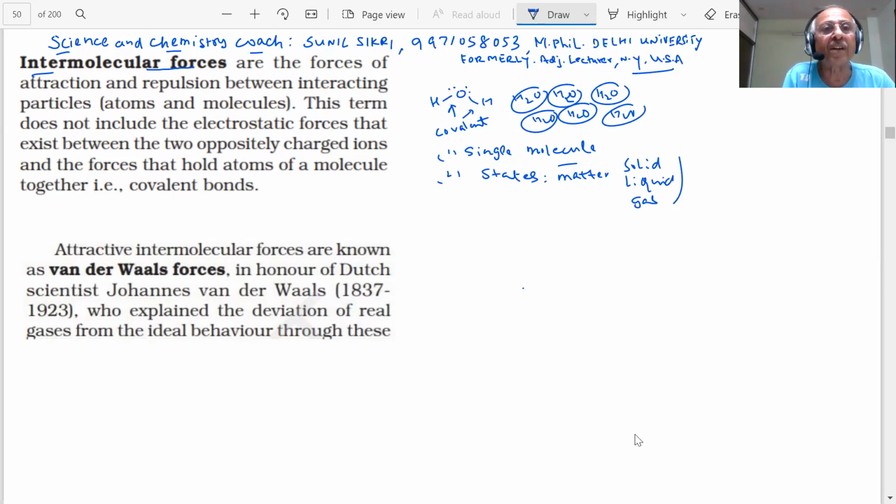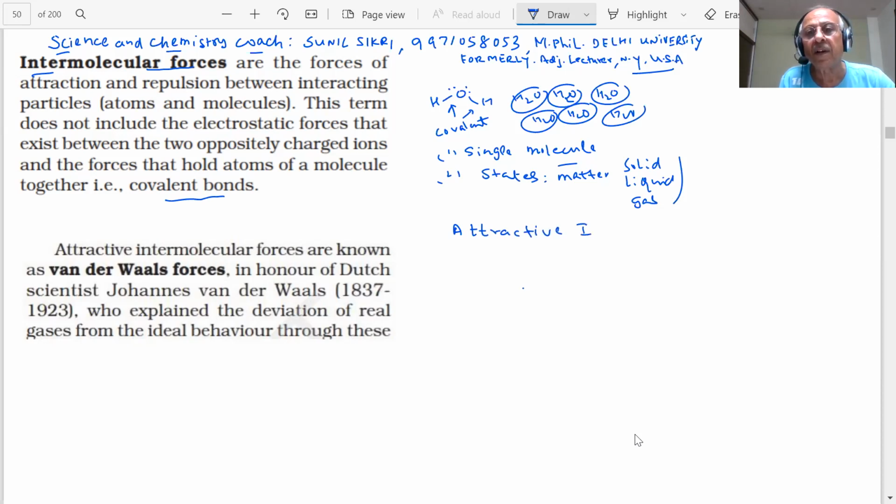So when we are talking of intermolecular forces, that means we are talking about the forces which act between these molecules. I am not talking of the forces which hold particles together within one molecule, like covalent bonds. So this term does not include electrostatic forces that exist between two oppositely charged ions, and the forces that hold atoms of a molecule together, or covalent bonds. I am not talking of these covalent bonds, I am talking about forces between these molecules. Is it clear? And mainly we will be discussing attractive intermolecular forces.